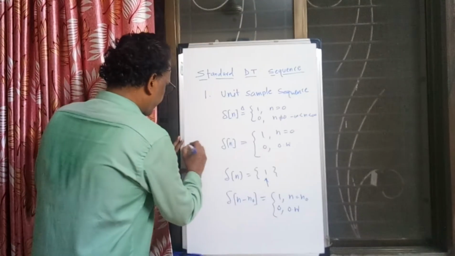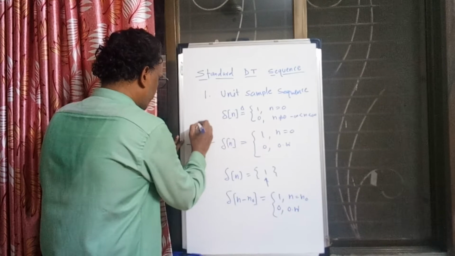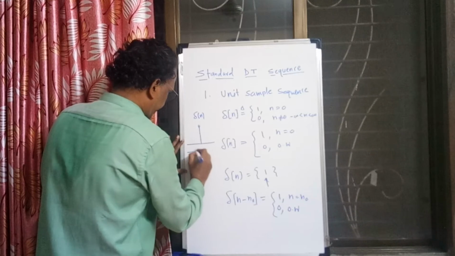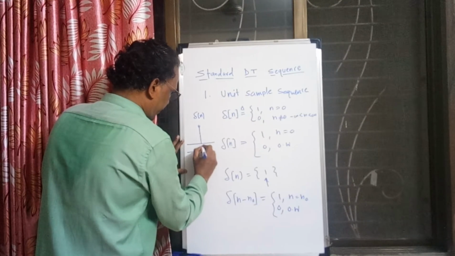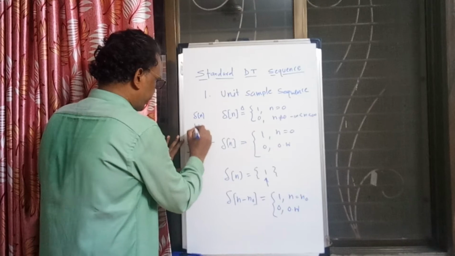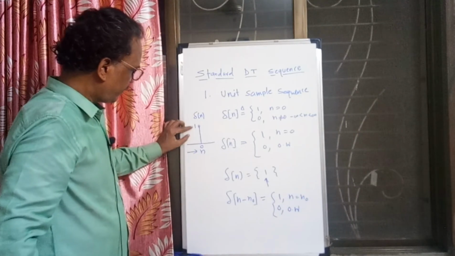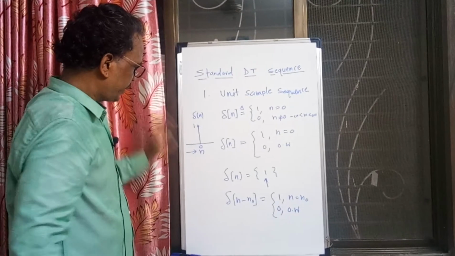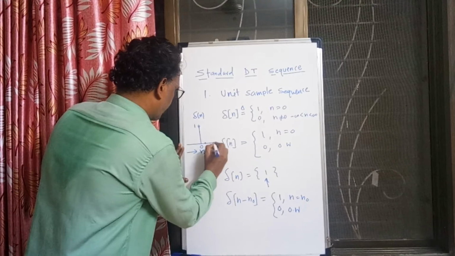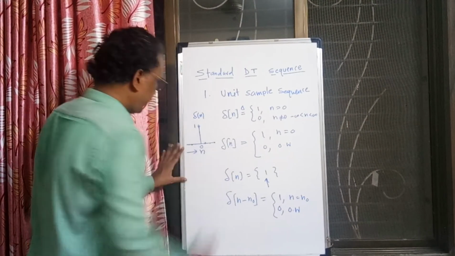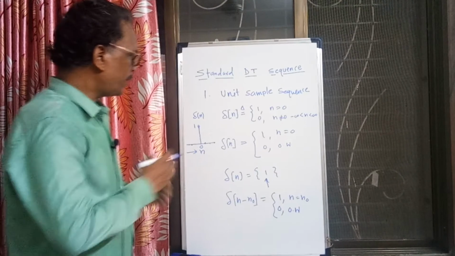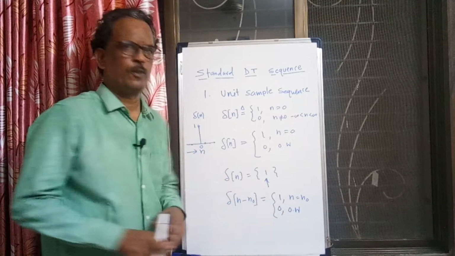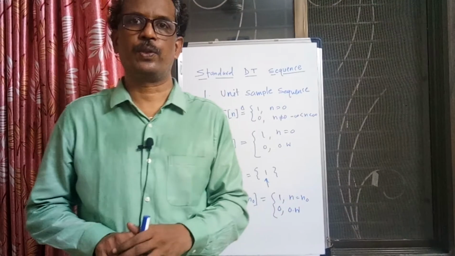If you want to plot this del n, it is a very simple plot. On the x-axis we have the index n, and at n equal to 0 the amplitude of the signal is 1, the height of the signal is 1. Otherwise it is 0 everywhere. For n equal to 1, 2, 3, up to infinity, it is 0, and for n from minus infinity to minus 1, it is 0. The signal is present only at n equal to 0.